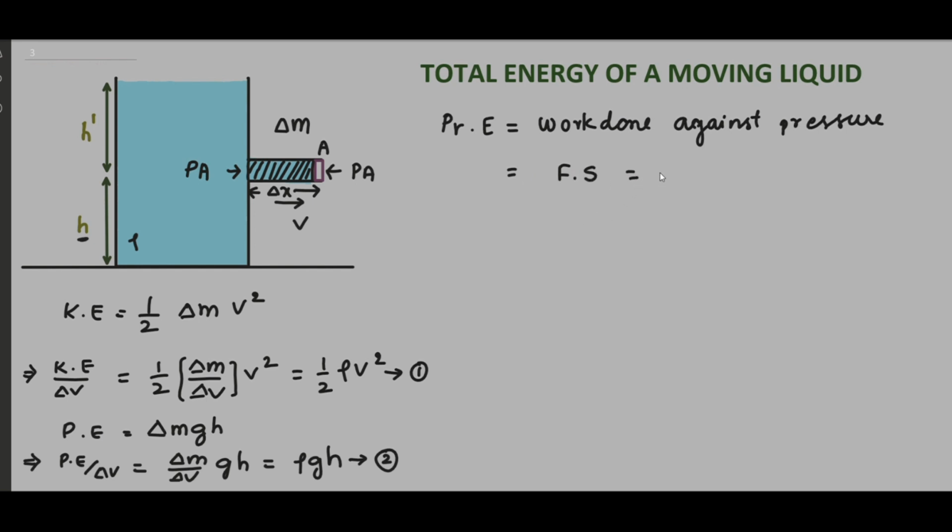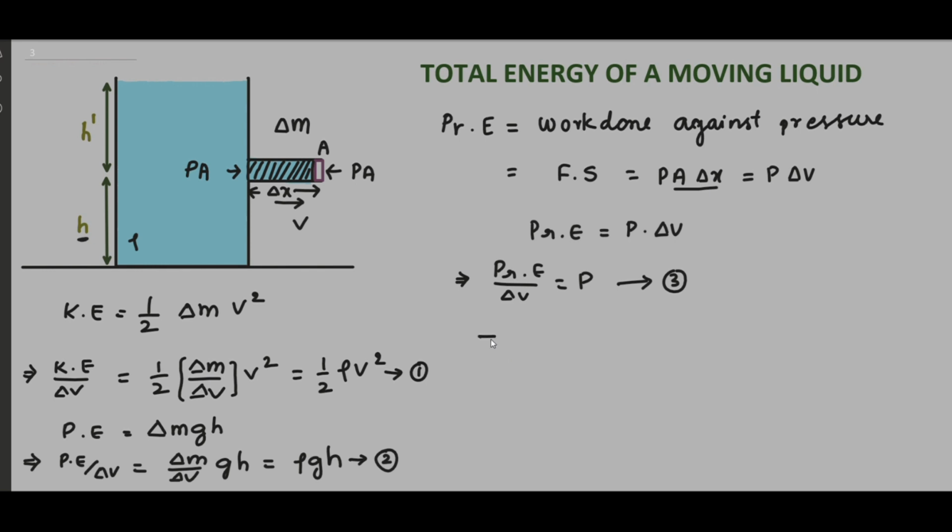Here force is pressure into area, and the displacement is delta x. Area into delta x is nothing but delta V, which is the volume of the liquid which is pushed inside. Then pressure energy can be written as P into delta V, and pressure energy per unit volume is nothing but P. So this is the third kind of energy which the liquid possesses.